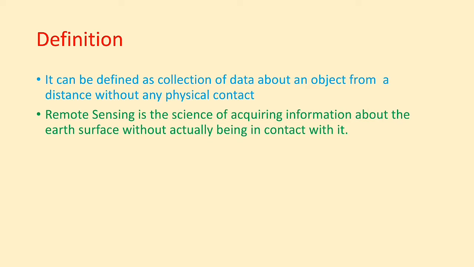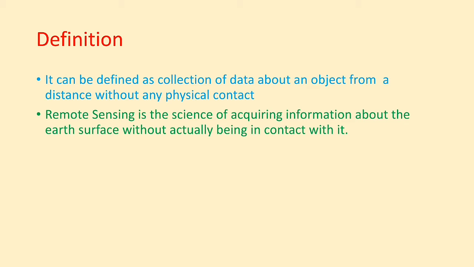The gadget has a greatly improved ability to receive and record information. This is very important: the gadget or the sensor which we are using has a great ability to receive and record the information.